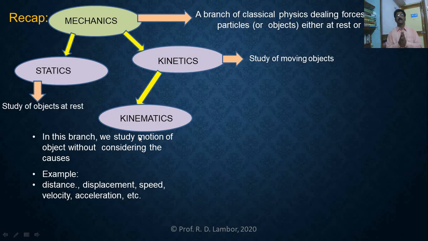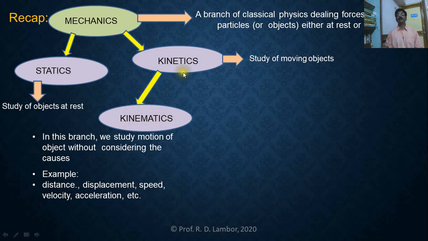We don't need the reason or the cause which has produced the motion. And when an object is in motion, it covers distance, it has displacement, it has speed, it has velocity, it has acceleration. We will only study the motion without considering the causes for the motion. That is in the branch kinematics.